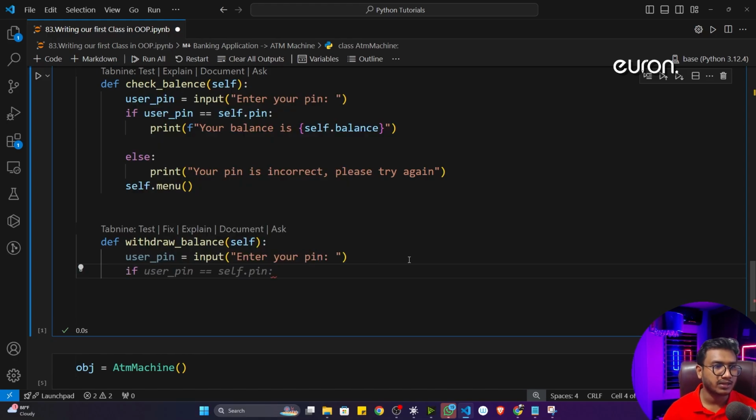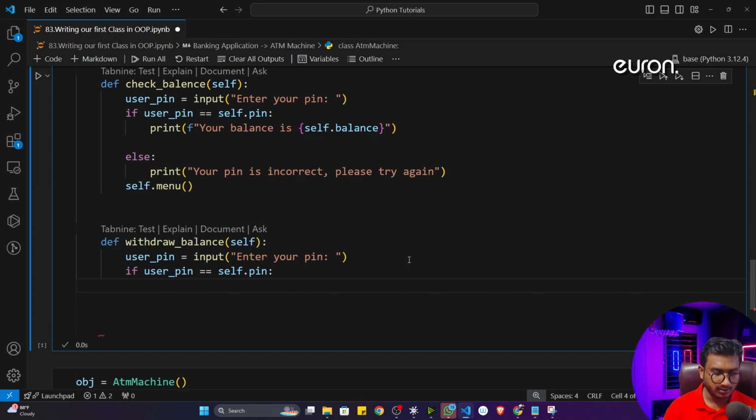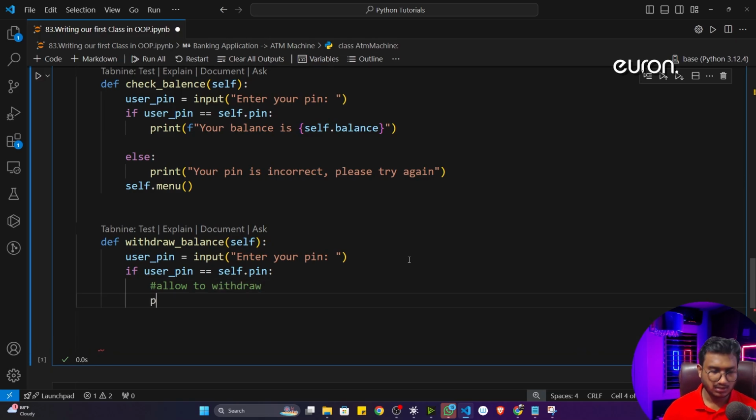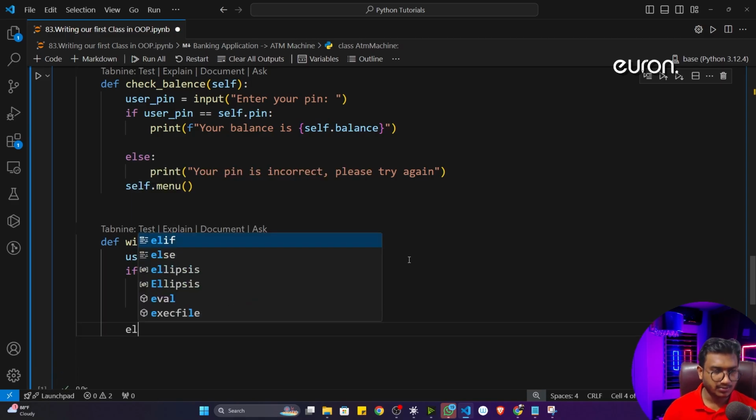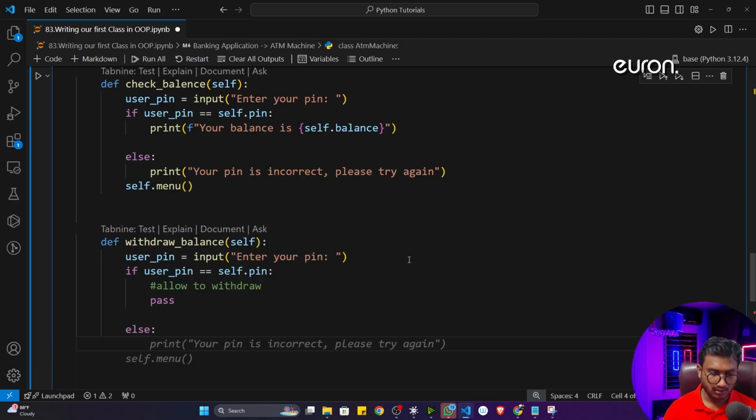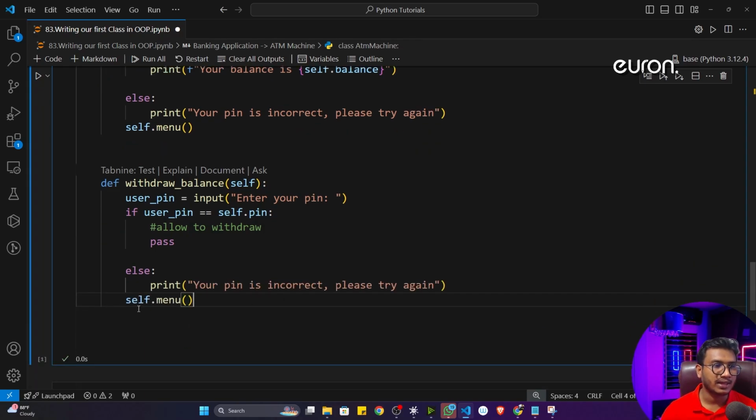If my user pin and my self.pin are matching, then I will allow to withdraw. As of now, I'll do the pass operation. Else, I'll just print a message, your pin is incorrect and please try again. Then I will again launch my menu.